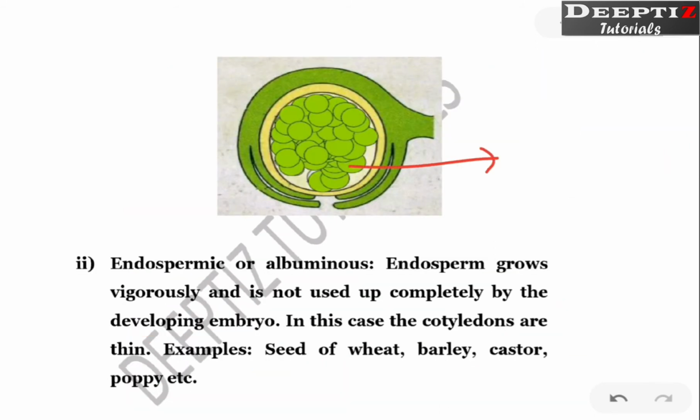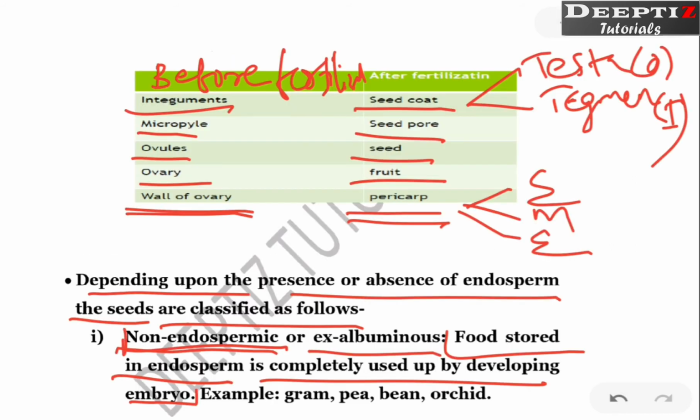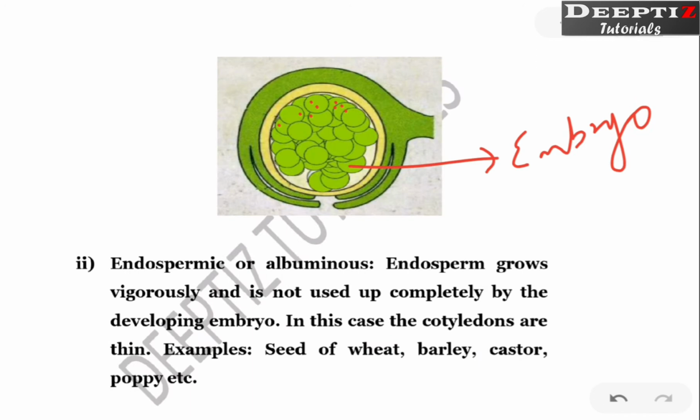So you can see that this is actually the embryo. In the previous diagram I showed the endosperm here in the top region. Now it is completely used by the embryo. So what will be there? There will not be any endosperm left. Non-endospermic, from the name also it is clear that no more endosperm is left. So the food stored in endosperm is completely used up by the developing embryo. Examples are gram, pea, bean, orchid. So there can be a question: give examples of or differentiate between endospermic and non-endospermic seeds with the help of examples.